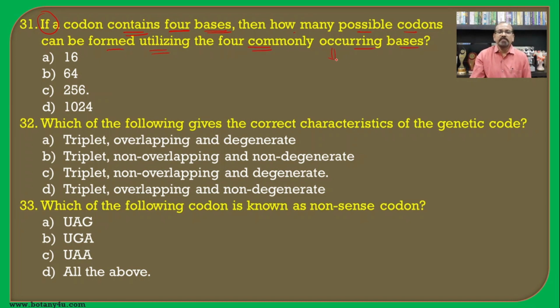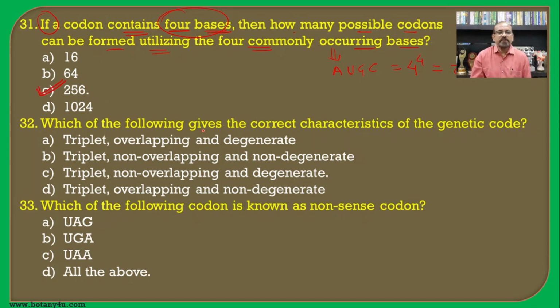The 4 commonly occurring bases are A, U, G, C, that is a total of 4 nitrogen bases, and one codon is made up of 4 bases. So 4 to the power 4 is equal to 256, and hence 256 will be the answer for this question.